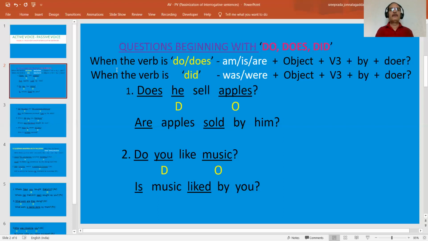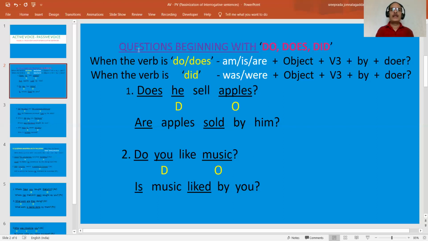Next, when the verb is did, that means in the V2 form of do, then we have to start the sentence in passive voice with was or were plus object plus V3 plus the preposition by plus doer.